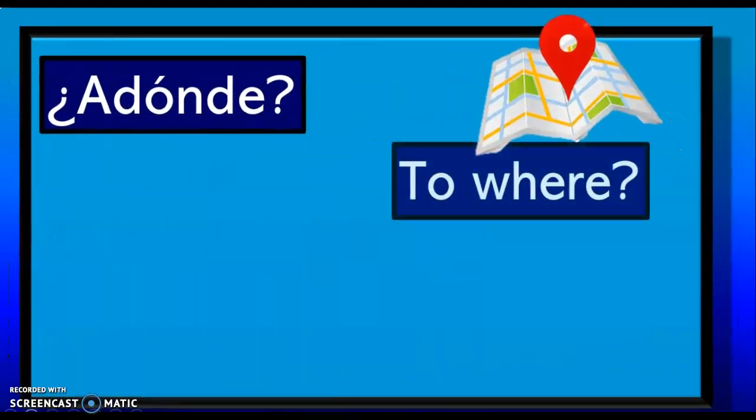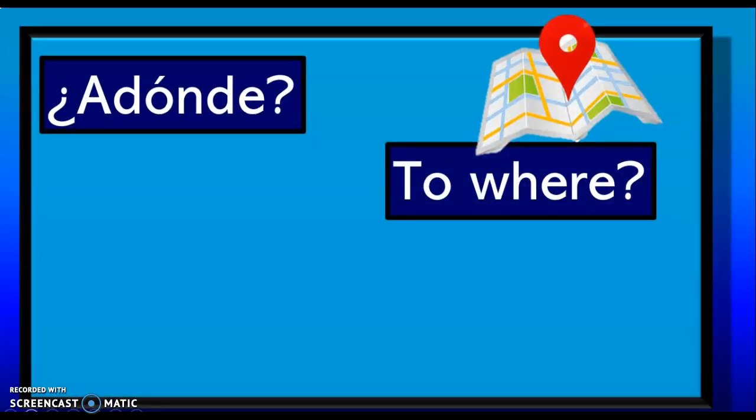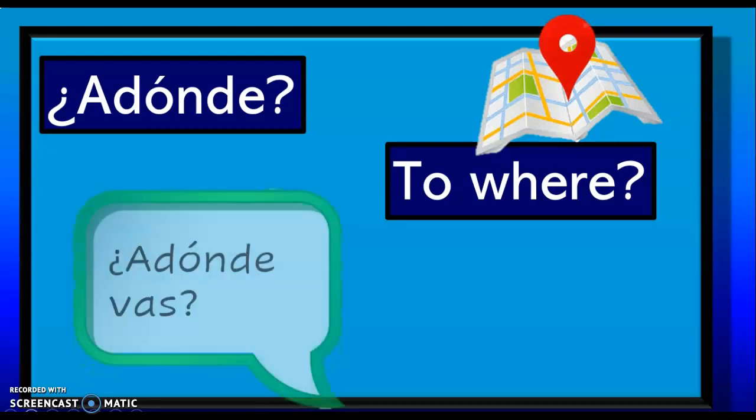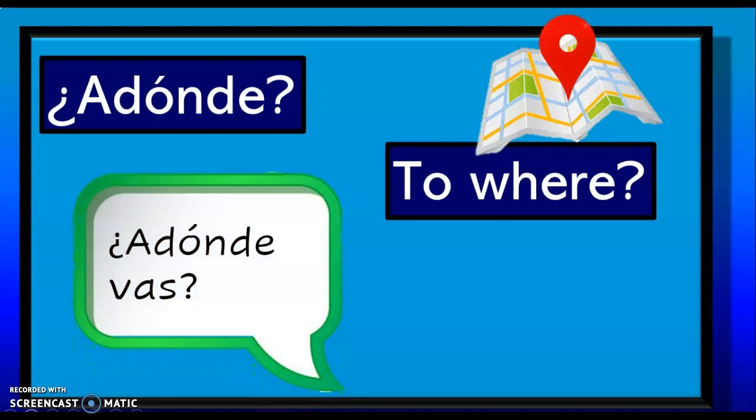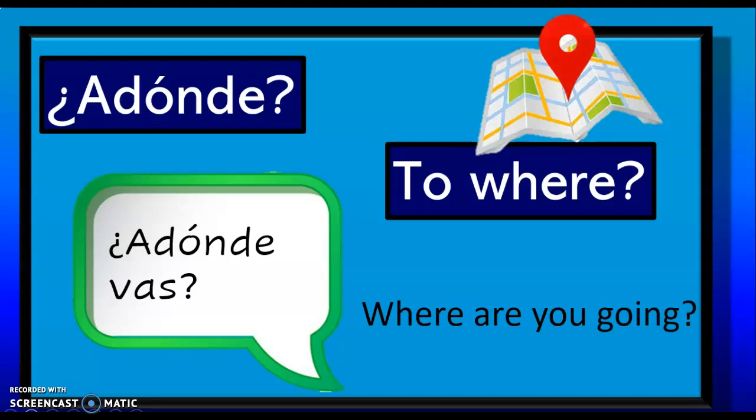¿A dónde? means to where. So the prefix on the word dónde is simply to where. So you could use this in the question, ¿A dónde vas? Where are you going?